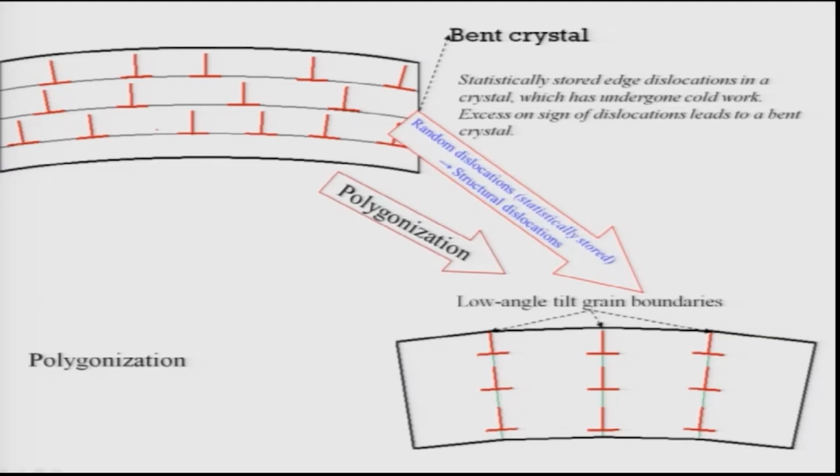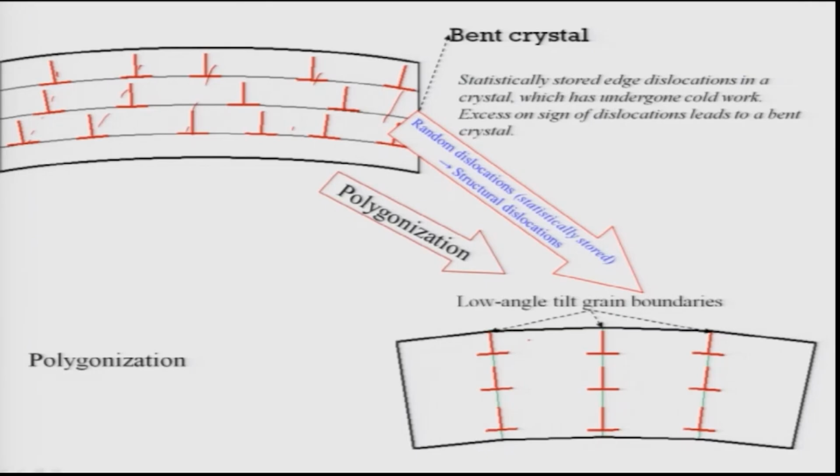This dislocation can easily arrange on top of each other. Instead of arranging on a line, you see they are arranged on three different lines, vertically. These are coming vertically on top of each other, and so they form low angle tilt boundaries.